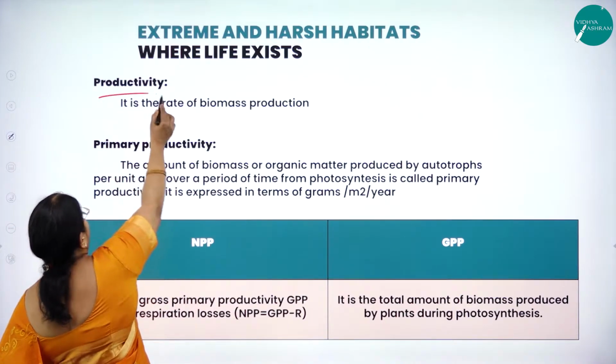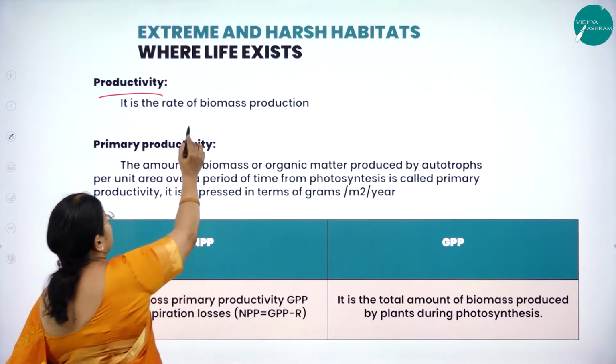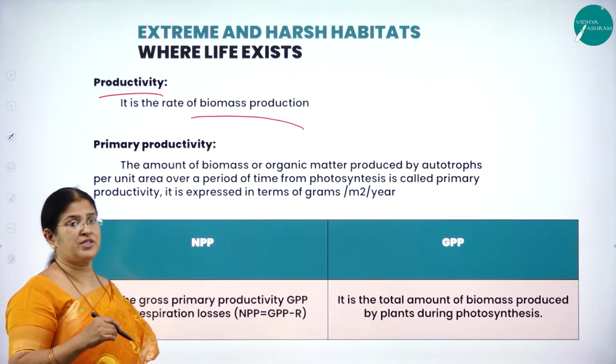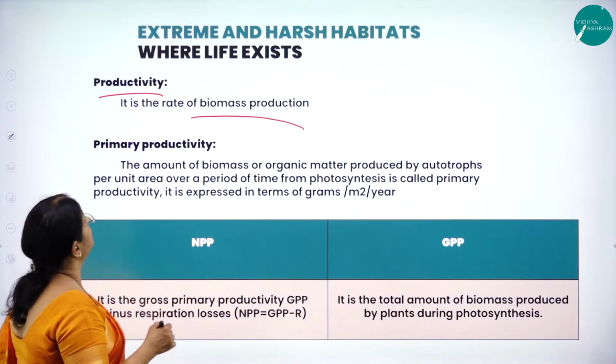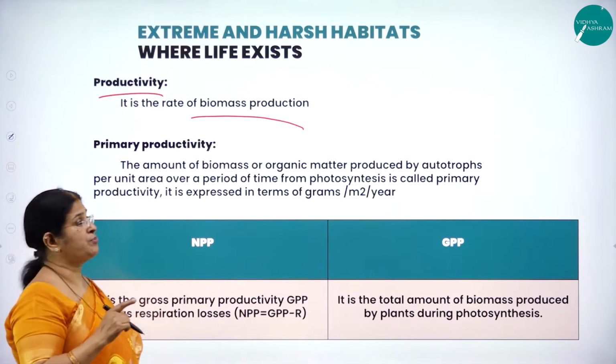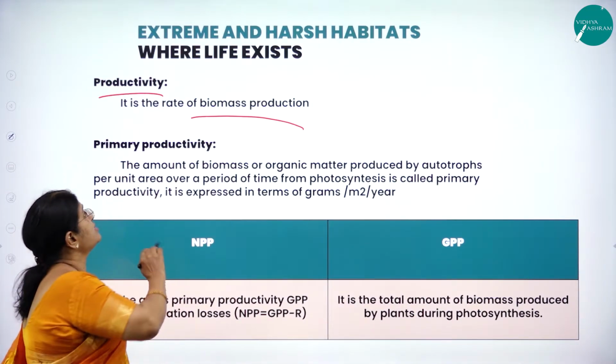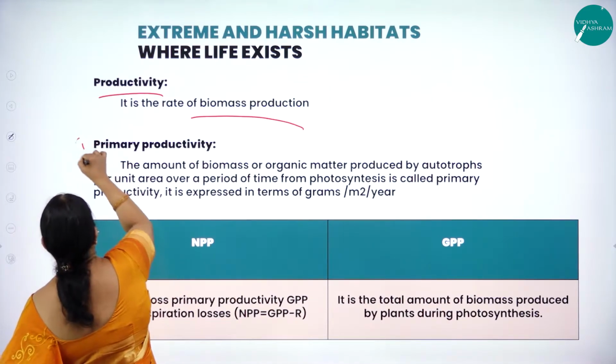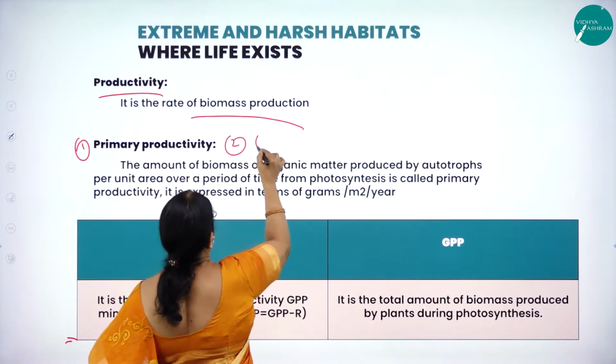So what is productivity? It is the rate of biomass production. As I said, it is one of the very important functional components of a pond ecosystem. You can classify productivity into two: one is called primary productivity and the second one is called secondary productivity.